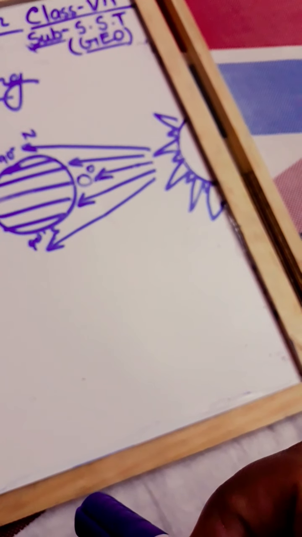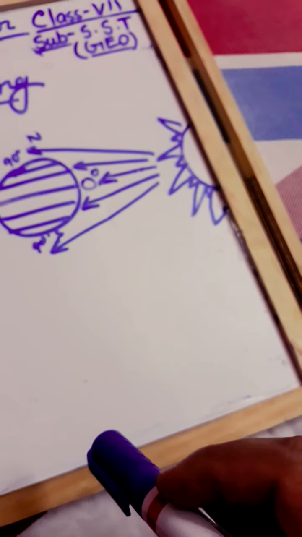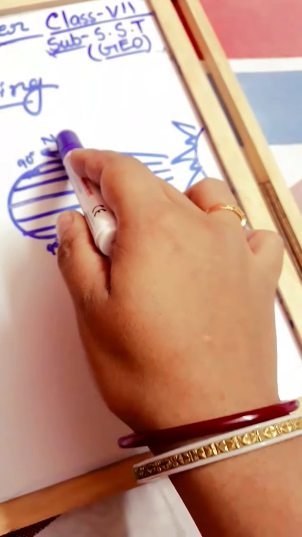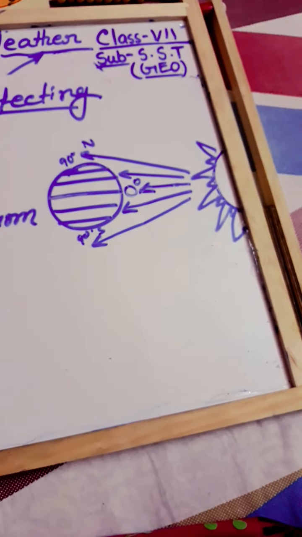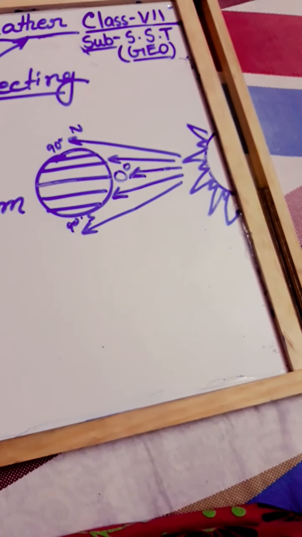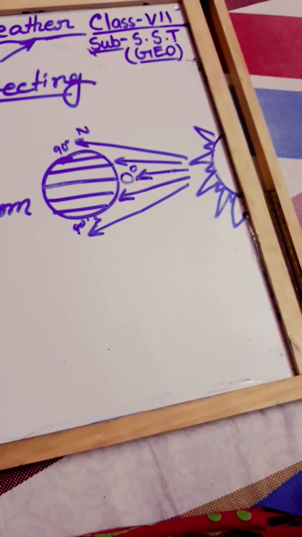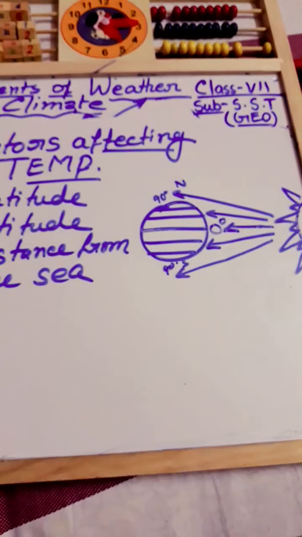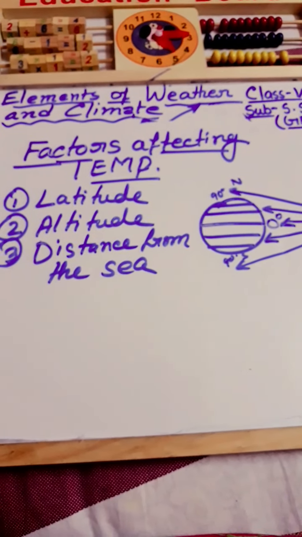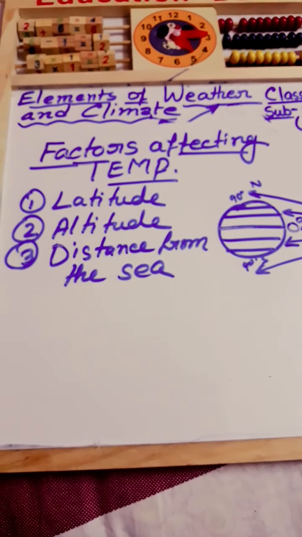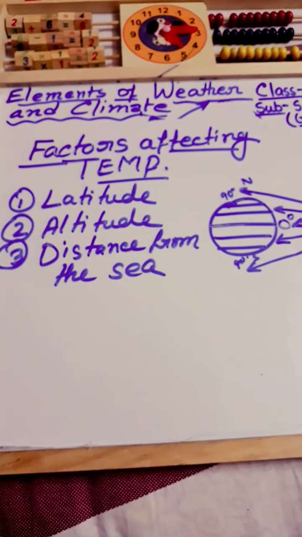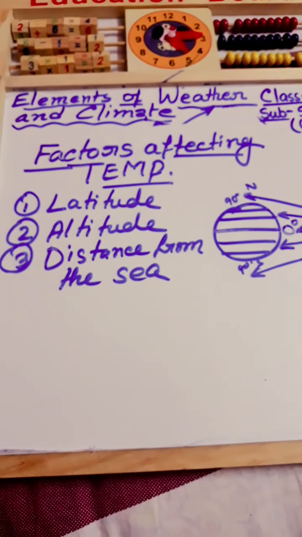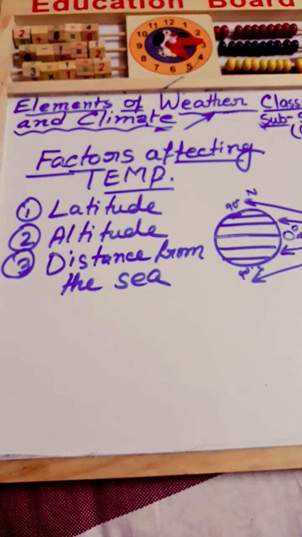That explains why there is a permanent cover of ice at the poles. It also explains why these two polar regions, the North Pole and South Pole, are covered with ice throughout the year, because that region receives the sunlight in an extremely slanting manner. So in this way, different types of latitudes, you know that there are 181 latitudes, affect our atmospheric temperature in a great manner.